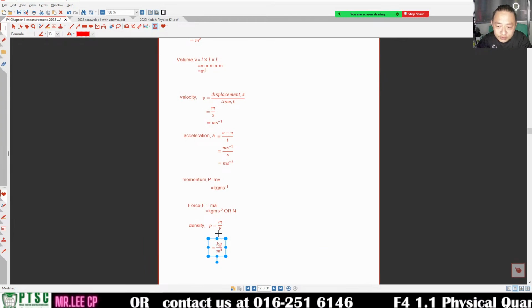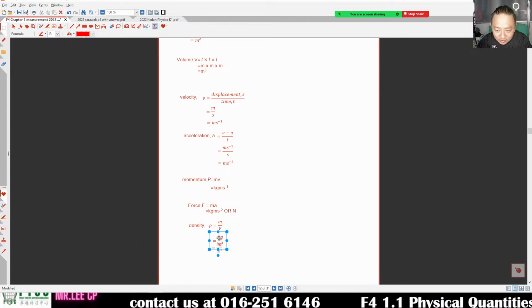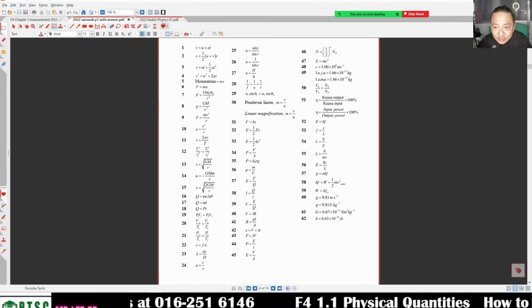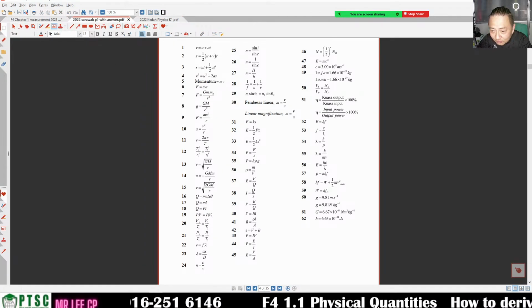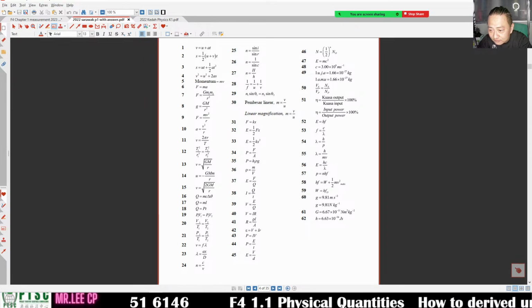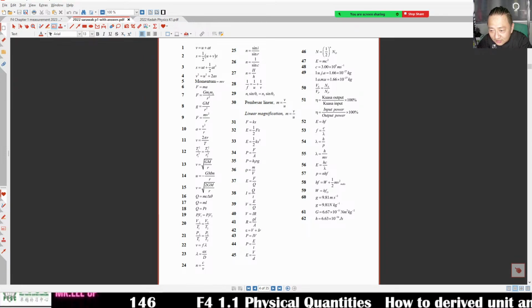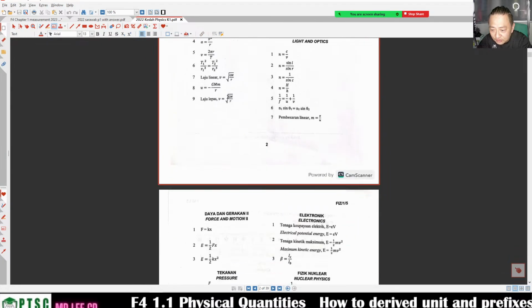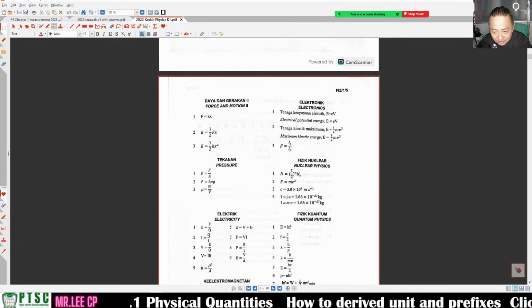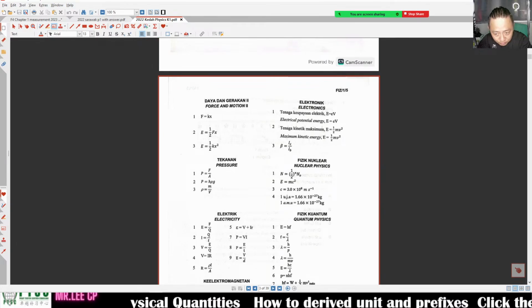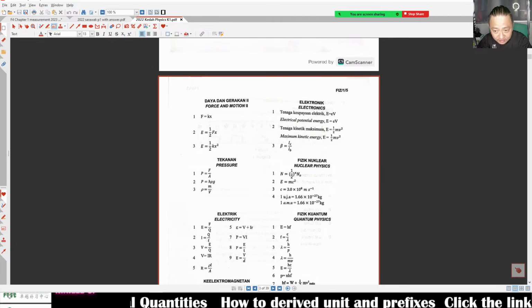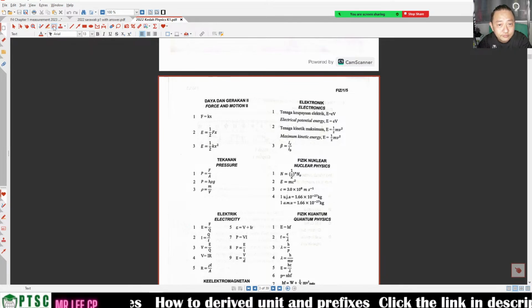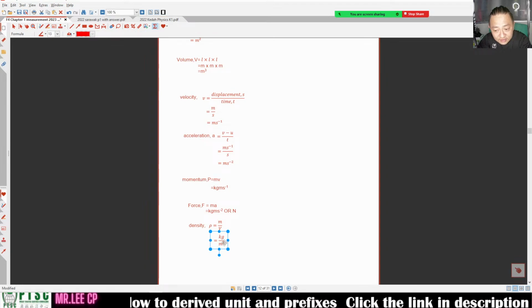Teacher, how do you know the density is mass over volume? You have learned it before, right? If you never learned, if you don't know, we can find it from here. Density is equal to mass over volume. Or this one better. This one is pressure, 1.5. Right here, density is equal to mass over volume. You can find it here.